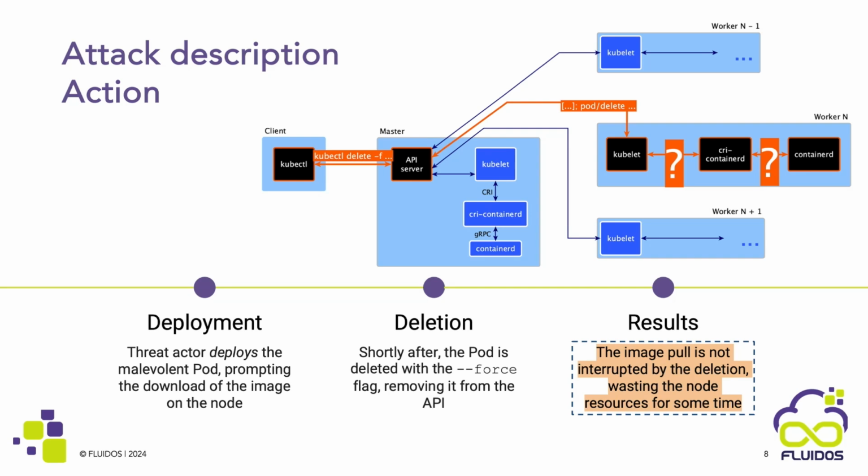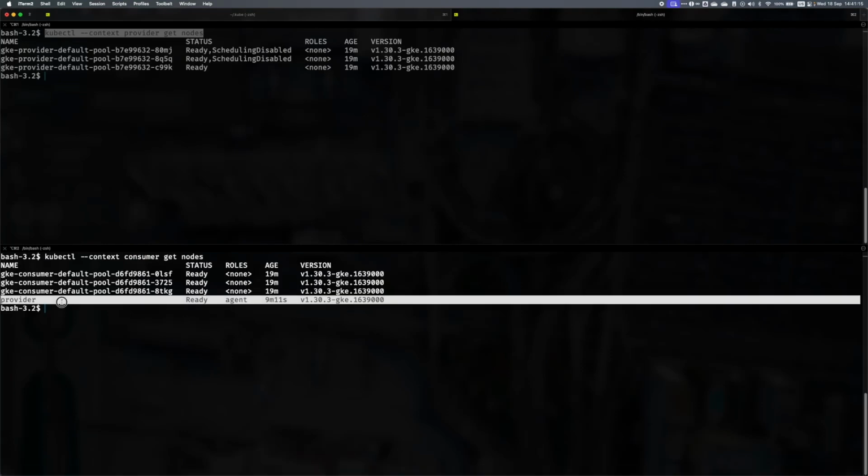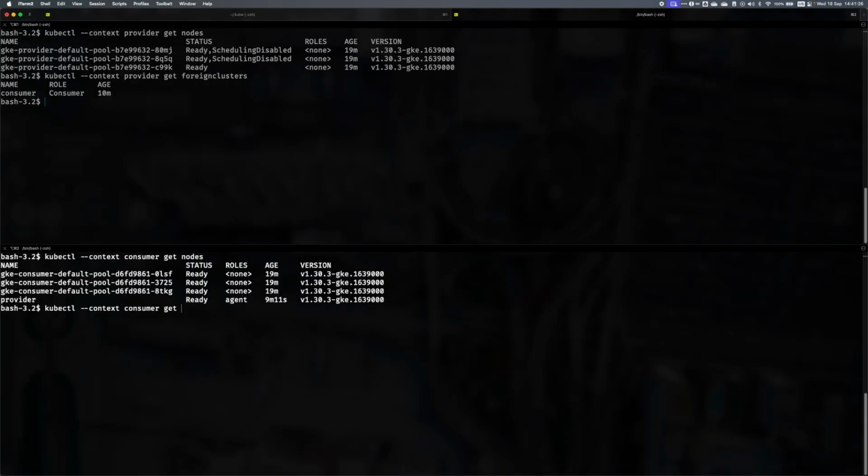Either way, a malicious or accidental deletion of a workload can lead to a denial of service, as useless image pulls flood the queue and prevent new workloads from being deployed. Now, we will show you a demo outlining how this attack takes place, and how the Magi system, our solution that actively monitors pulled images and detects possible misuse of the API, works.